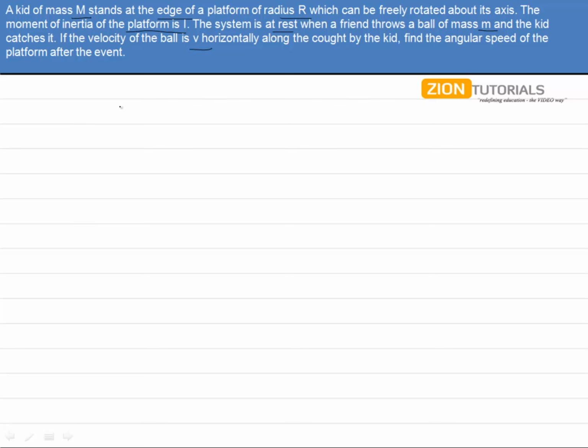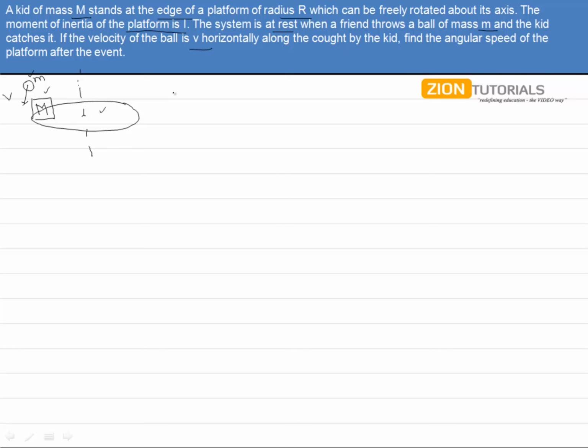Now what's happening is there is a platform like this which is rotating about its axis. A kid is standing over here of mass m and a ball of mass m is thrown horizontally with a velocity v. Now let us take a system consisting of this ball, the kid and the platform.